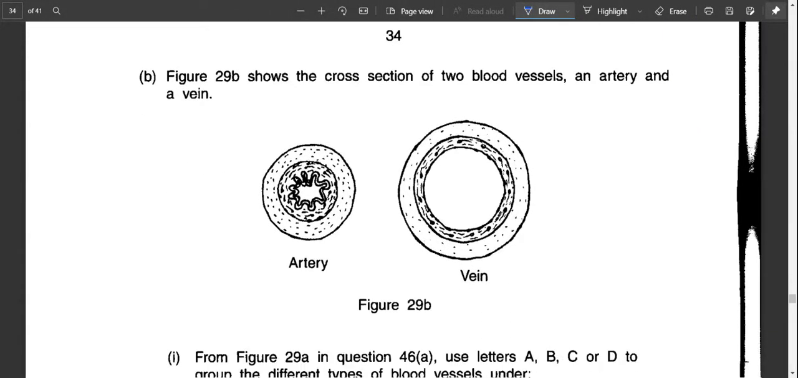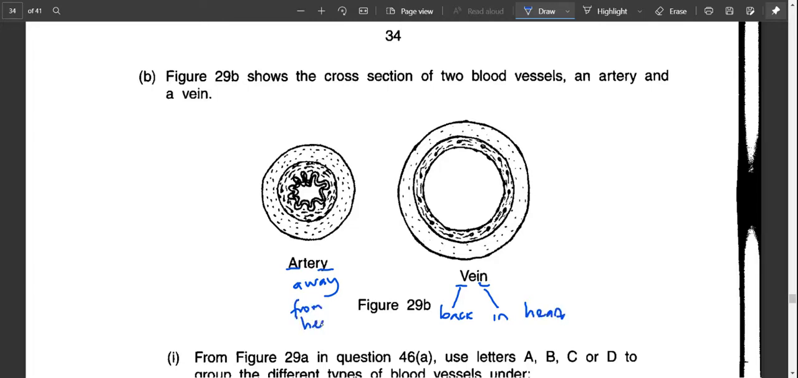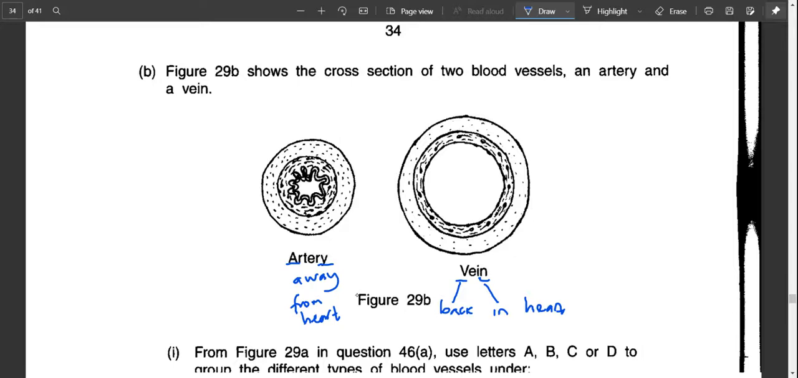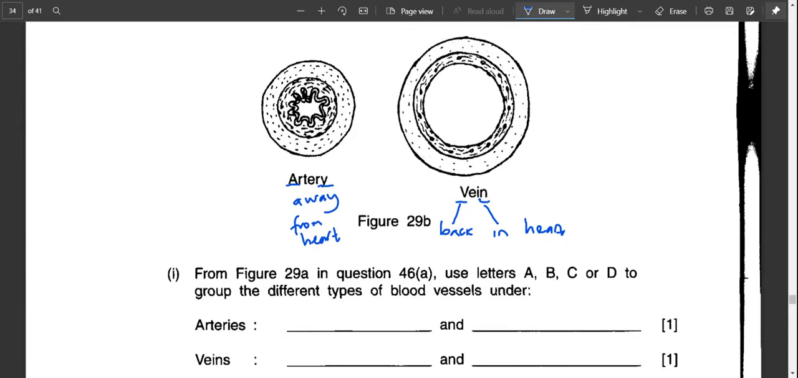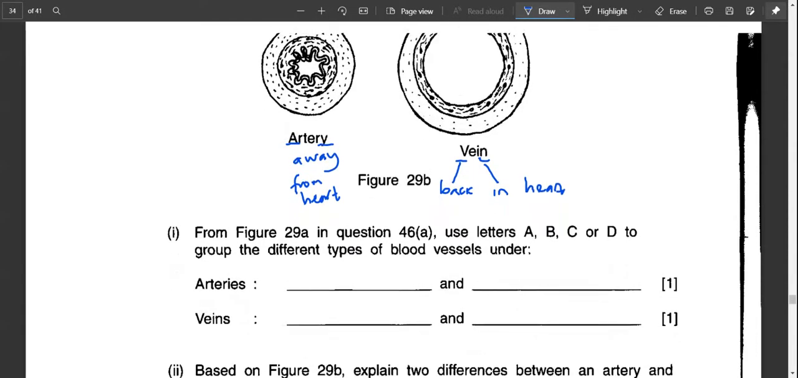B, figure 29b shows the cross section of two blood vessels, an artery and a vein. So again, A means away from the heart, V means back into the heart. From figure 29a in question 46a, use letters A, B, C or D to group the different types of blood vessels under arteries or veins.